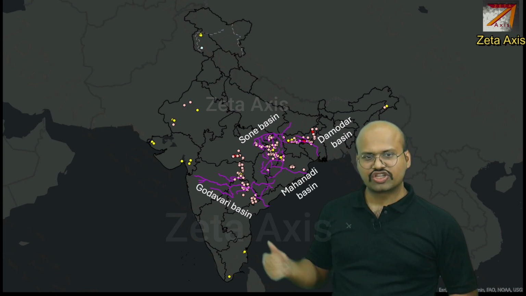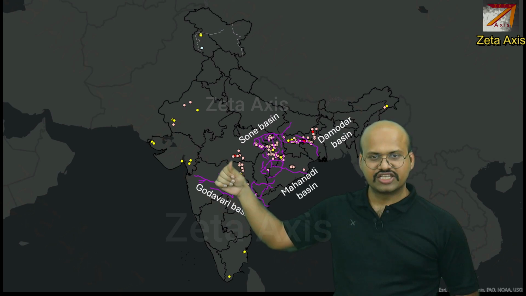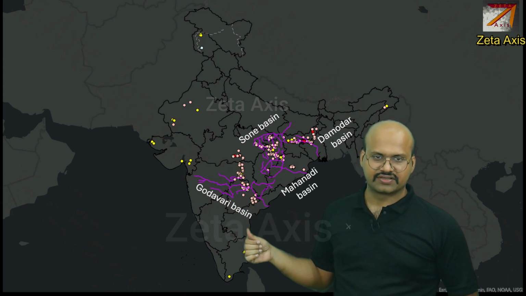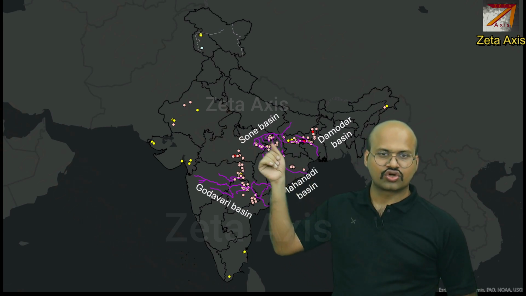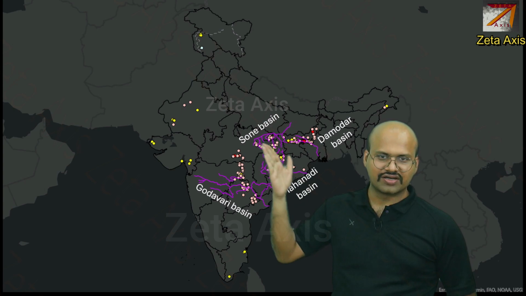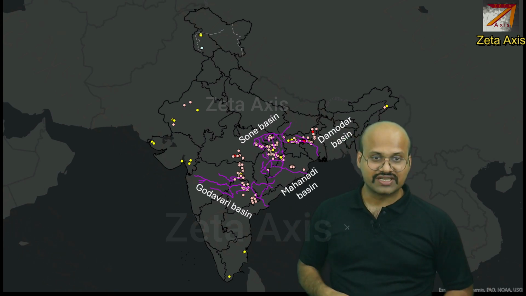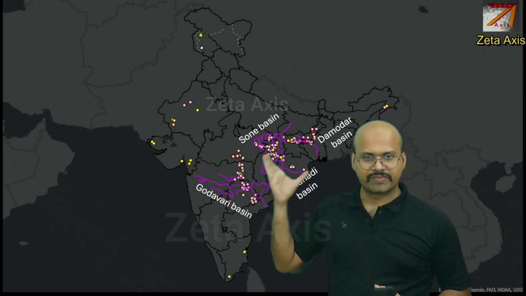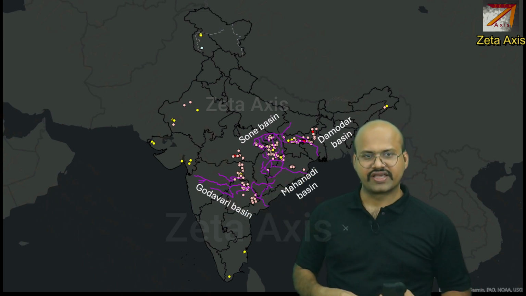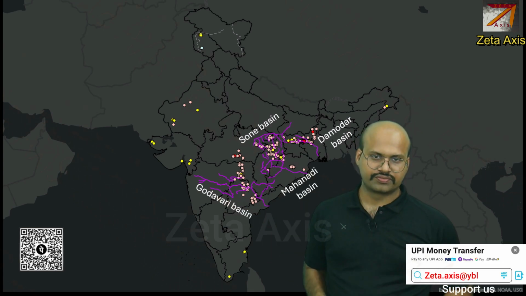Here we can see that the coal fields are located in river basins. These coal fields are located in the Godavari basin. In Odisha, the coal fields are located in the Mahanadi basin. In Jharkhand, the coal fields are located in the Damodar basin, while in upper Chhattisgarh, the coal basins are mainly around the Son basin. It is because, as we have seen earlier, the vegetation should be buried in swampy land. So these river basins provided sufficient swampy areas for burial of these plants, which later formed into coal.